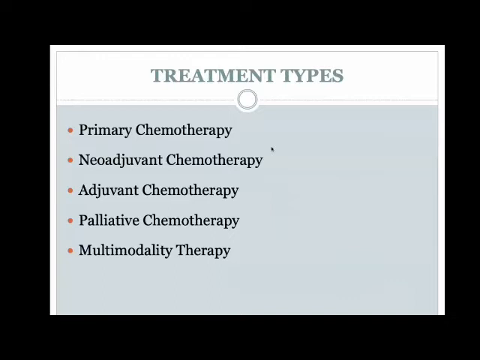So what are the various treatment types, so as to say, or the definitions that we tend to arbitrarily follow? Primary chemotherapy is when chemotherapy is used predominantly and is curative in tumors such as acute lymphoblastic leukemia and acute myeloid leukemia, where nowadays all we are using is chemotherapeutic agents. Neoadjuvant chemotherapy in solid tumors is what we discussed, say something like a large Wilms tumor where it is inoperable.